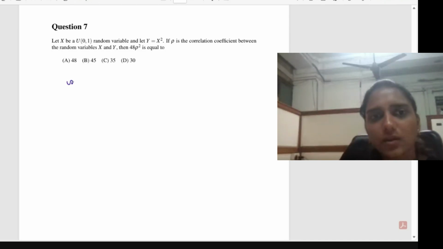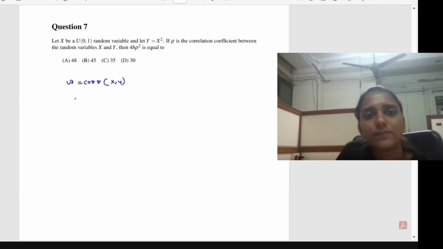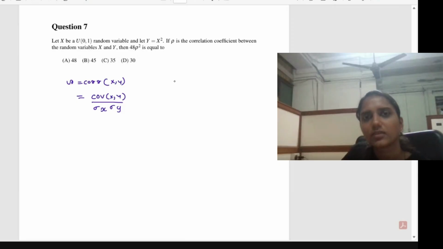So rho is equal to the correlation between X, Y. How to expand the correlation between X, Y? That is equal to the covariance between X, Y divided by the standard deviation of X times the standard deviation of Y. Now what is the covariance between X, Y?